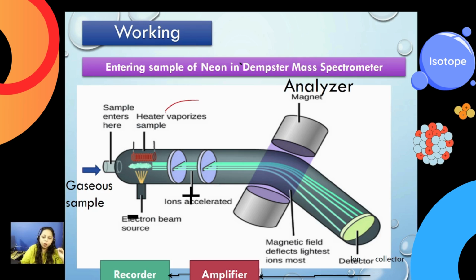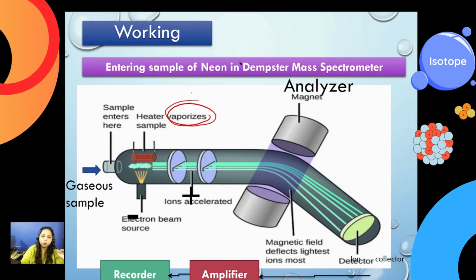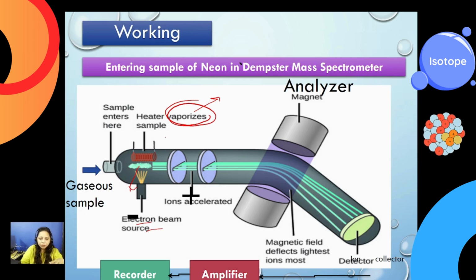First it gets vaporized, meaning if it's a solid or a liquid, it has to be converted into a gaseous form. Then a beam of electrons is bombarded to convert the gaseous form into ionized form.